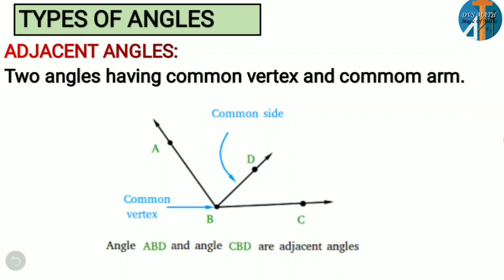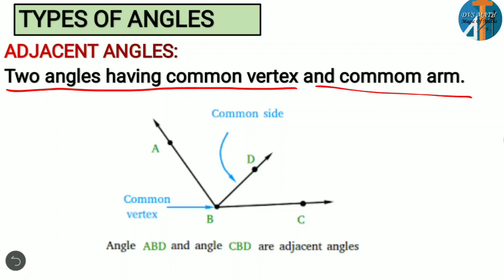Next is adjacent angles. What do you mean by adjacent? Generally, adjacent means next. In English we'll say beside or next to us, like that. So here we are calling them adjacent angles. That means two angles having a common vertex and a common arm. This is very important that you have to remember. So two angles having a common vertex and a common arm.